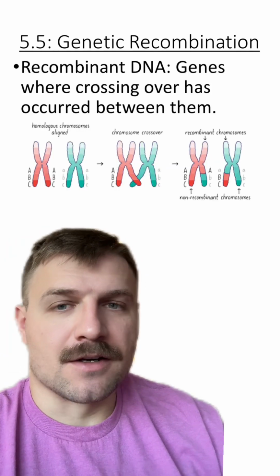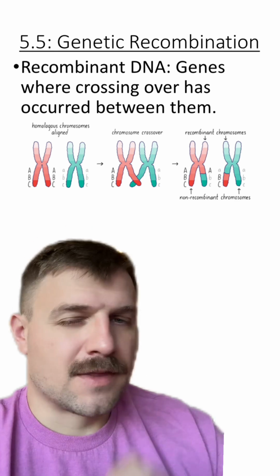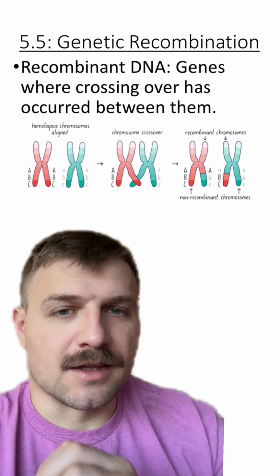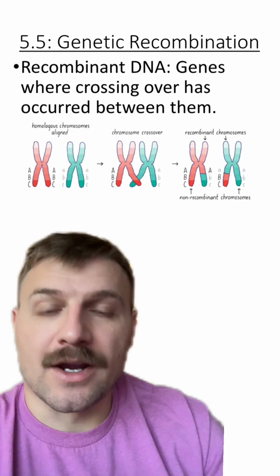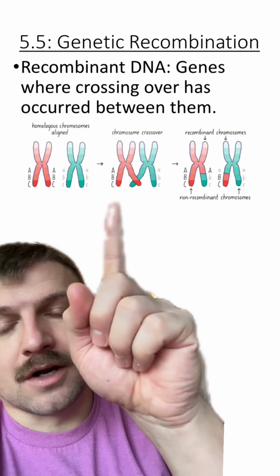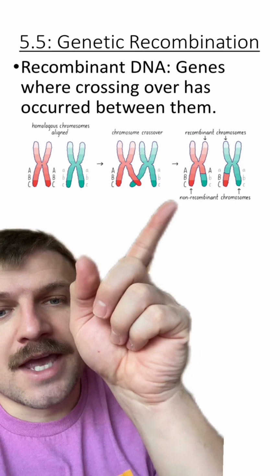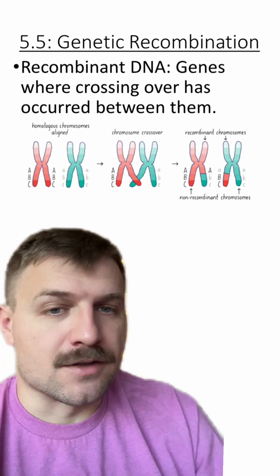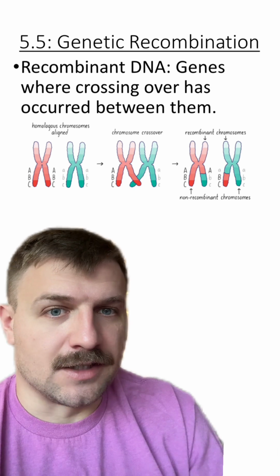This led to the understanding of something called recombinant DNA. This is when chromosomes are genetically different because of that crossing over. You can see crossing over occurring between these two homologous chromosomes, and each chromatid in these pairs of homologous chromosomes is genetically different from each other.